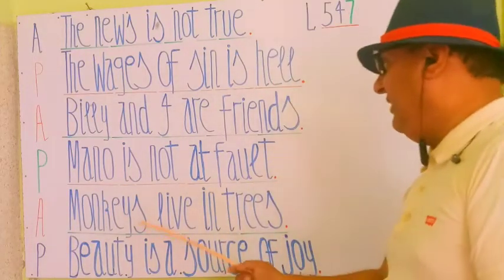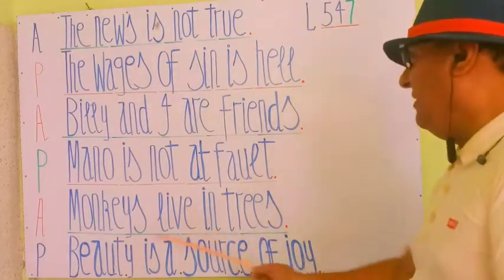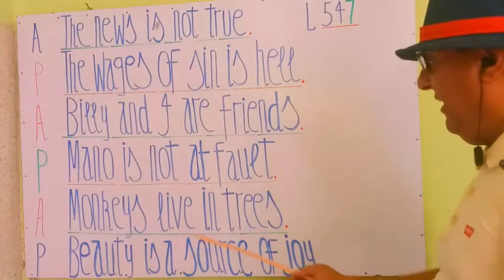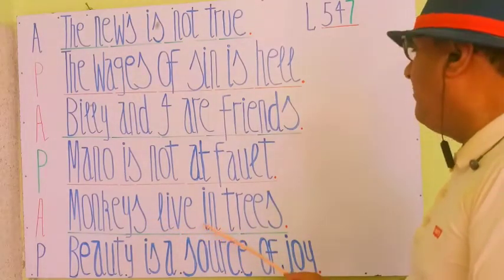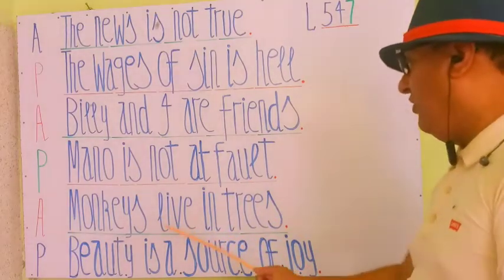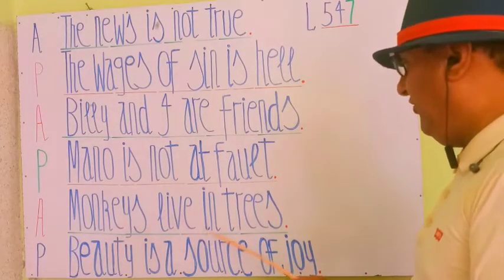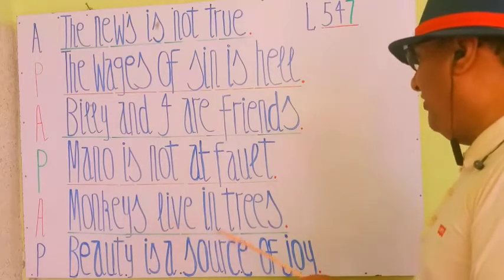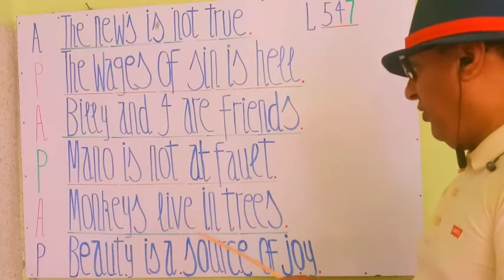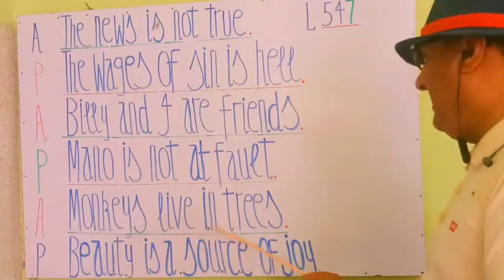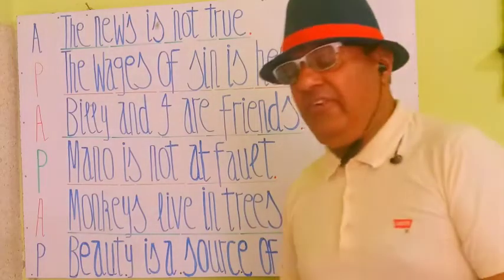You see the next one is: monkeys live in trees. Here you have the use of the preposition in, not on. We must use in. On is wrong. If we write monkeys live on trees, that is wrong. So the proper solution is in. Monkeys live in trees.